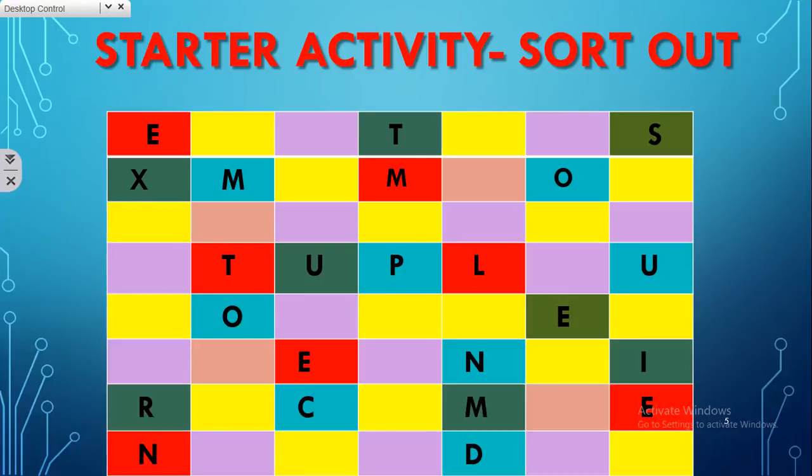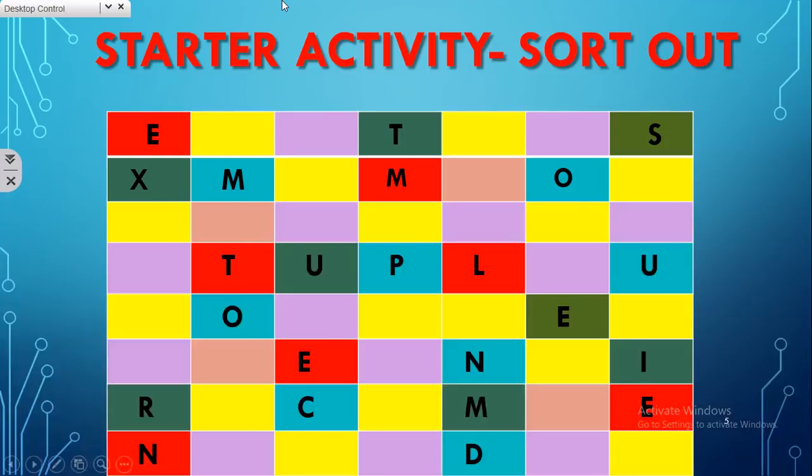A new lesson never starts without a starter activity. Here is a colorful starter activity for you and the name of the starter activity is sort out. So now we are going to sort out these colorful bricks according to their color, especially red, green and blue bricks. Since these bricks contain letters, when you sort them according to the color, you will get a set of letters for each color and you unscramble it to get a term related to the lesson.